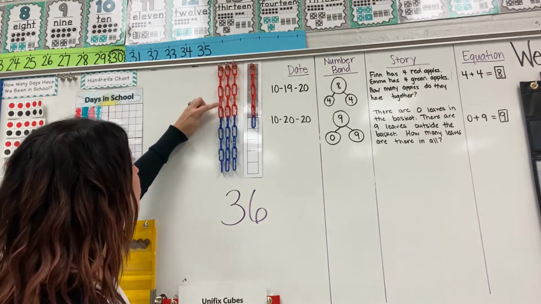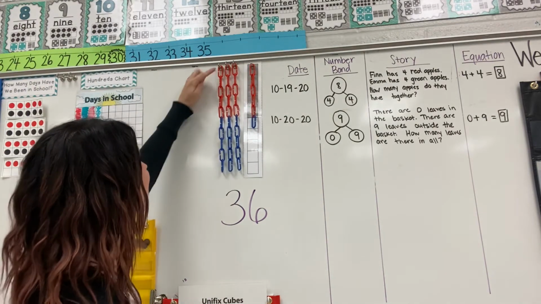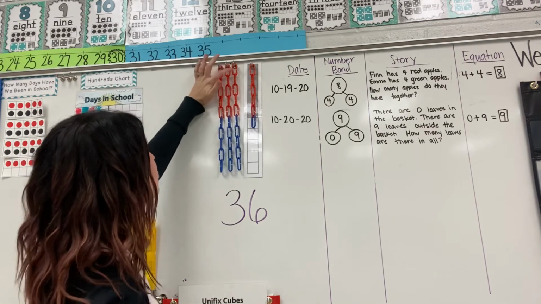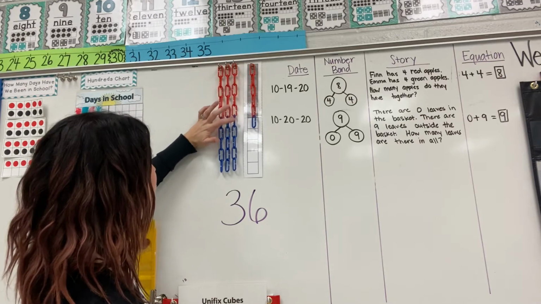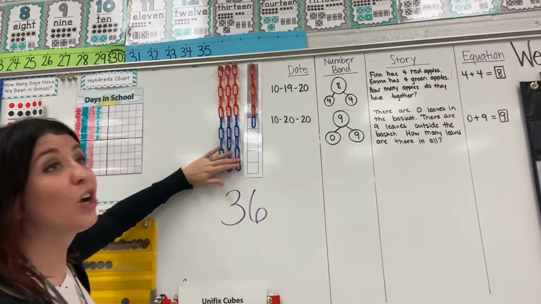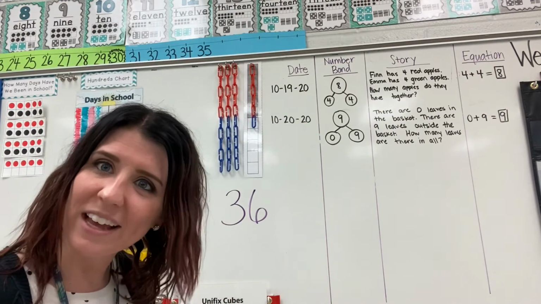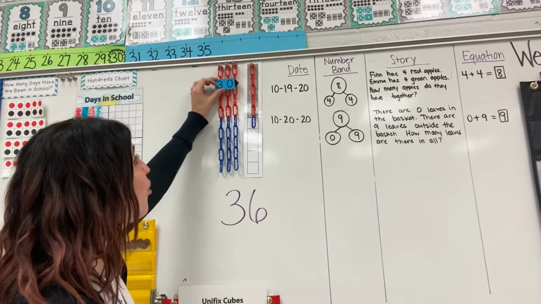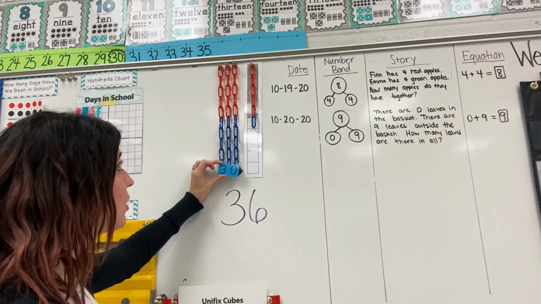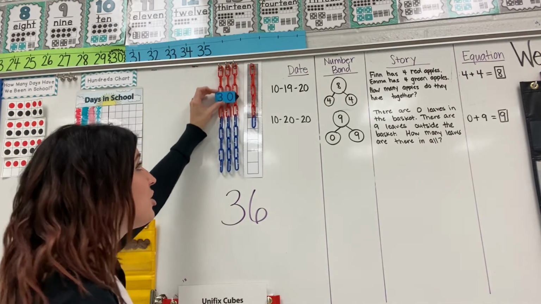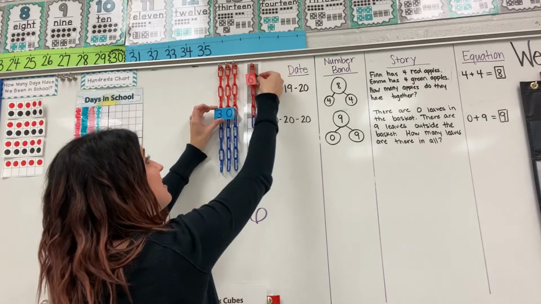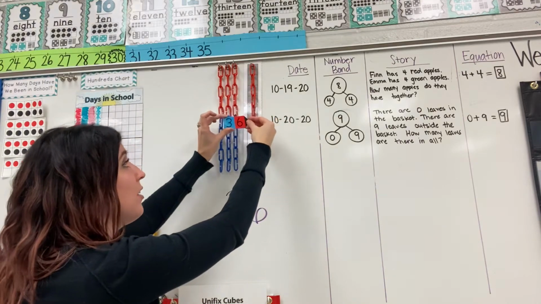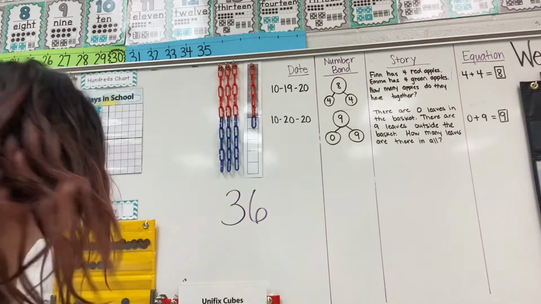1, 2, 3, 4, 5, 6, 7, 8, 9, 10, 11, 12, 13, 14, 15, 16, 17, 18, 19, 20, 21, 22, 23, 24, 25, 26, 27, 28, 29, 30. It took, wait a second. That's why there's that 3 there, because it takes 30 chain links to make these 3 groups of 10. So we have 30 chain links over here, and we have 6 chain links over here. When you take 30 and 6 and put it together, you have 36.